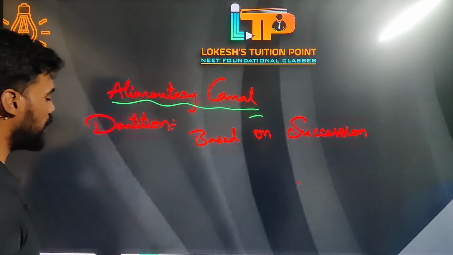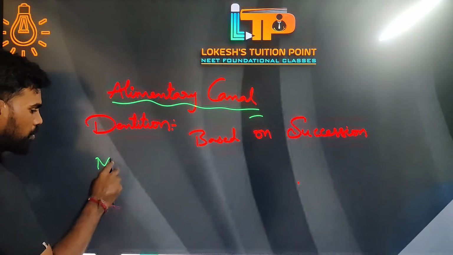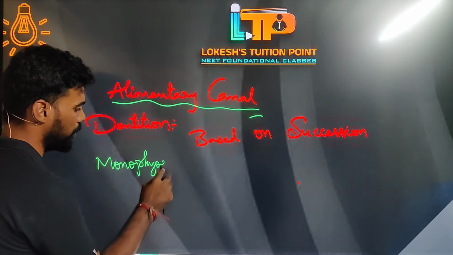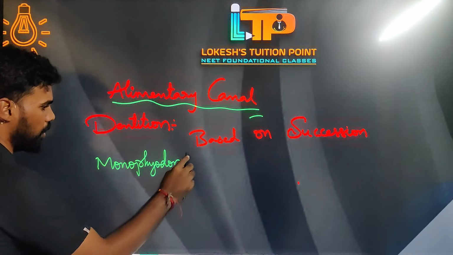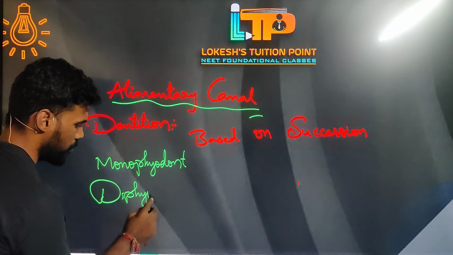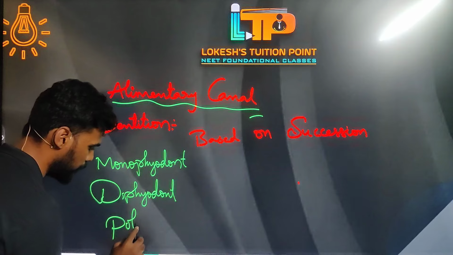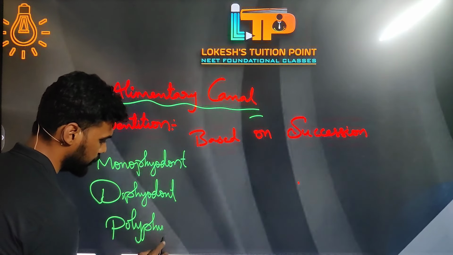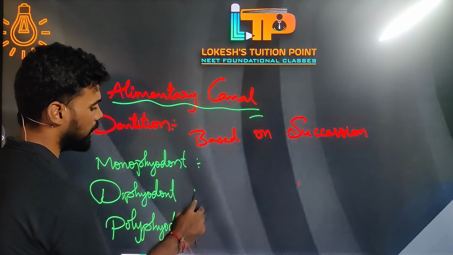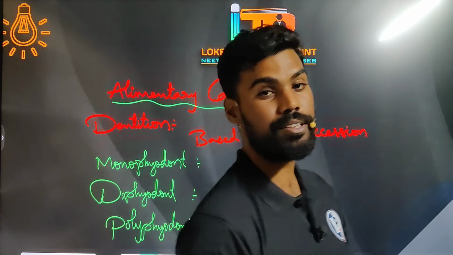Based on succession, teeth are again classified into three types. They are monophyodont, the next one is diphyodont, and the next one is polyphyodont. So these are the three different types of teeth based on succession.